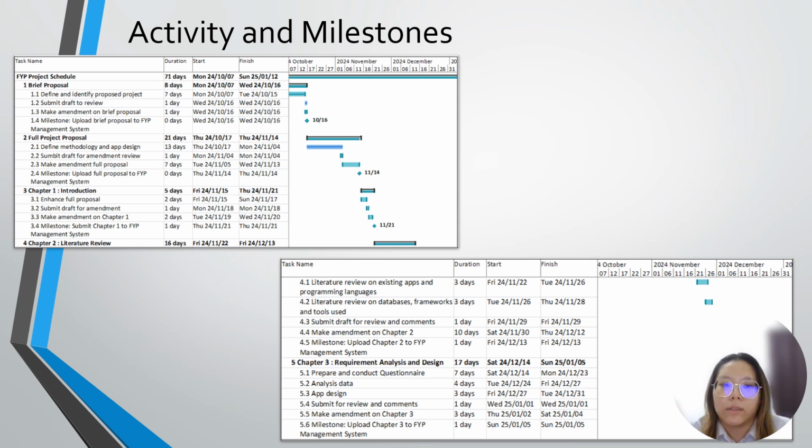So I took 16 days to complete Chapter 2. For Chapter 3, I used 17 days to complete it. A questionnaire is prepared and conducted, the data is analyzed, and the user interface design for the PawDetect app is done.